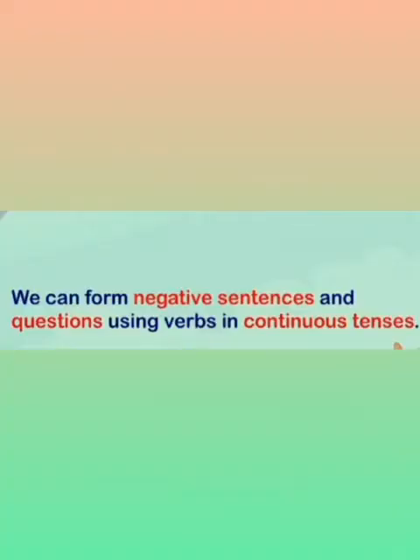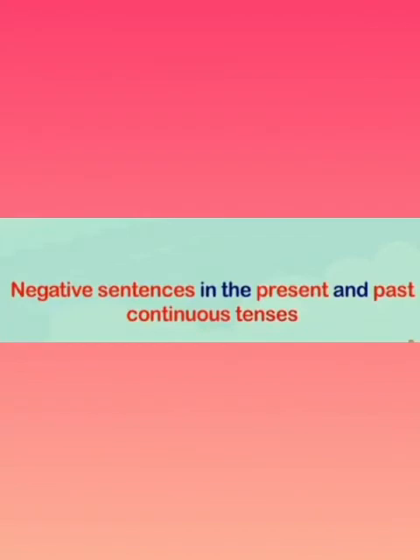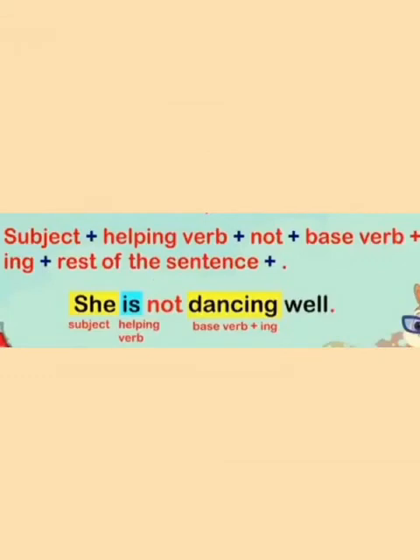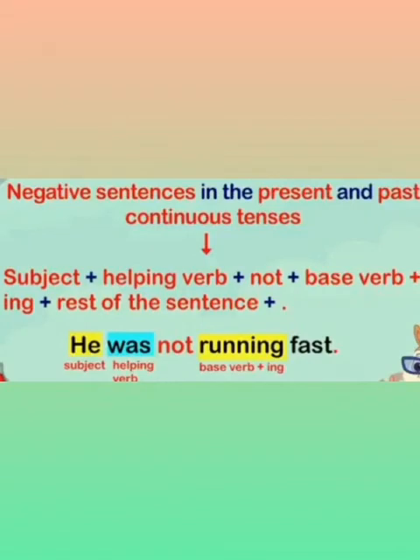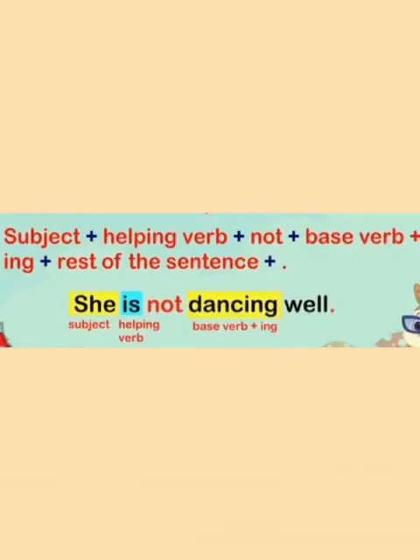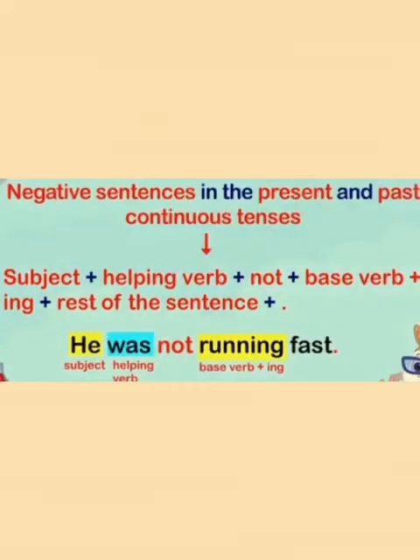Now, negative sentences in the present and past continuous tense, how do we form them? The structure used to form negative sentences in present and past continuous tenses is subject plus helping verb plus not plus base form of verb in ing form, and then the rest of the sentence. For example, she is not dancing well. He was not running fast. So she is the subject, is the helping verb, not is used to make a negative sentence, and dancing is the verb in ing form. The second sentence, running, is the verb in ing form.